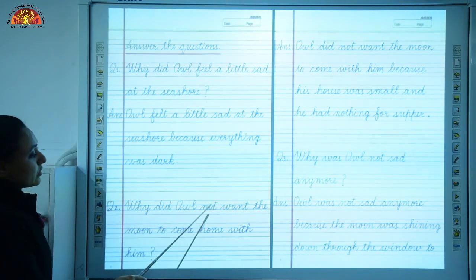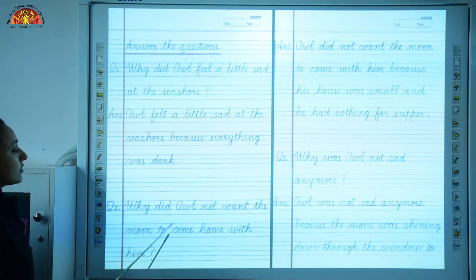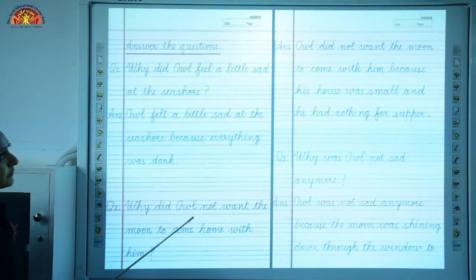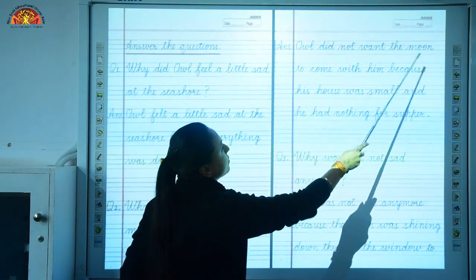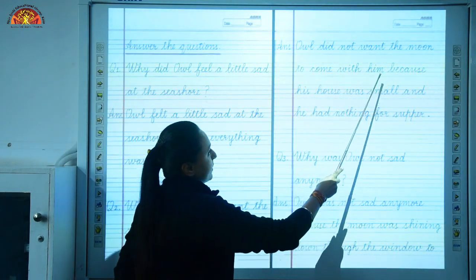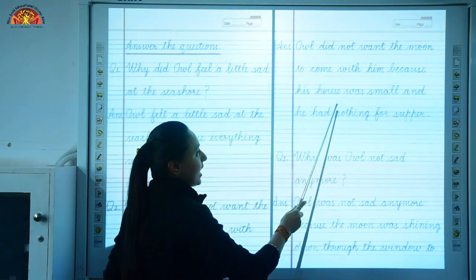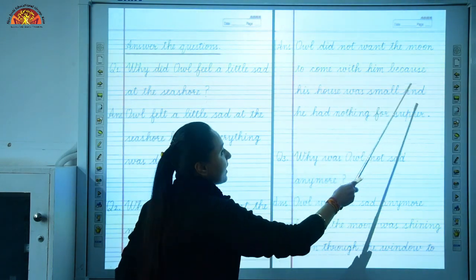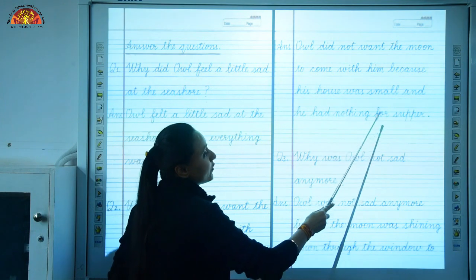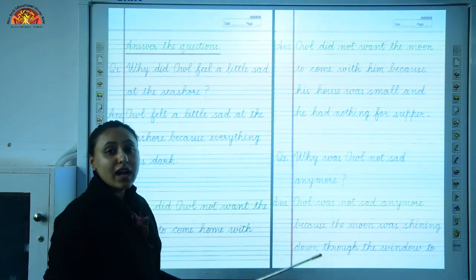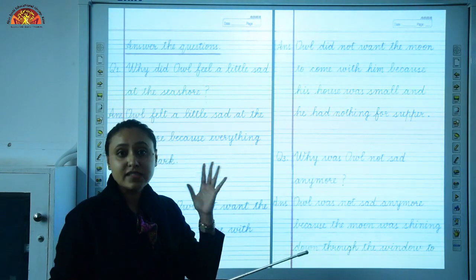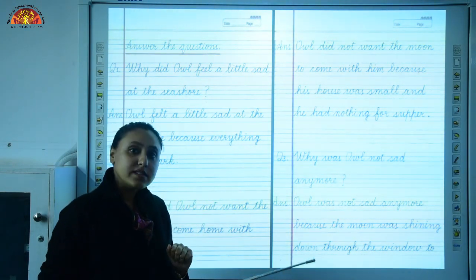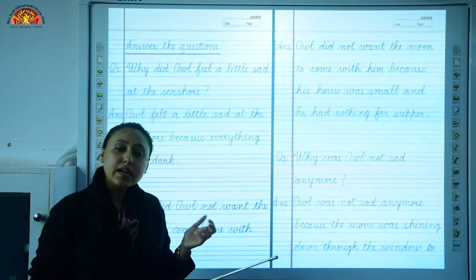Why did owl not want the moon to come home with him? Answer is, owl did not want the moon to come with him because his house was small and he had nothing for supper. So here owl is worried that his house is small and he has nothing to serve him for supper.